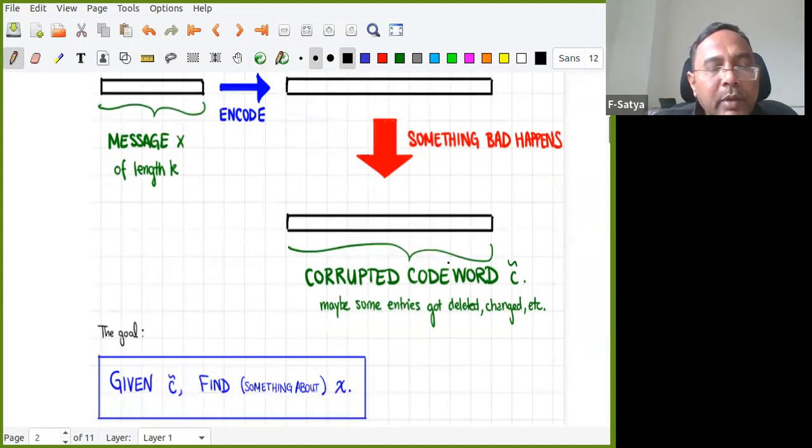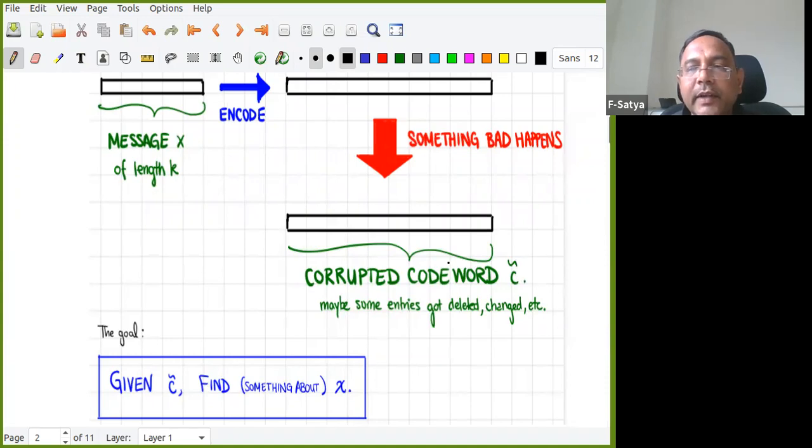What is the goal? Now the goal is this. Given C tilde, which is already a little bit corrupted or maybe not corrupted, whatever it is, find something about X. Find the complete X or something about X. Is it okay? Is it clear?